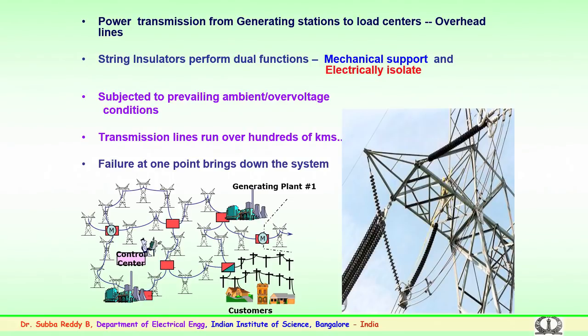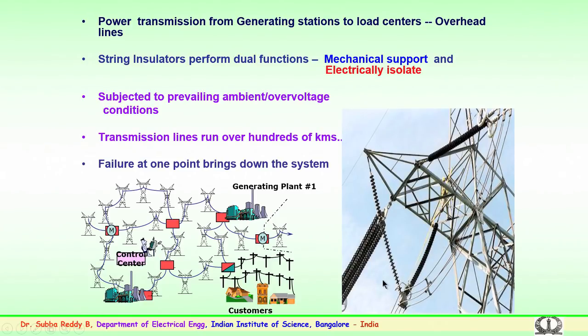So, as mentioned, the power transmission from the generating stations to the load centers is essentially through overhead lines. When I am mentioning string insulators, these could be of ceramic or porcelain, glass, or a recent type, polymer insulators.